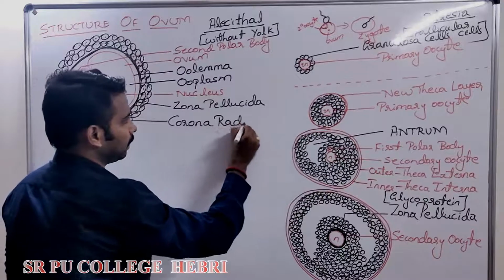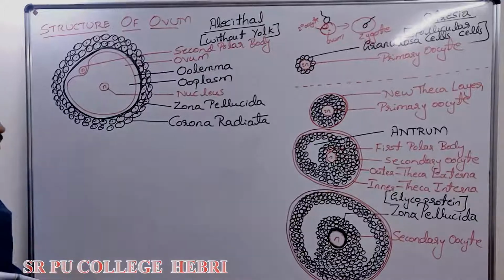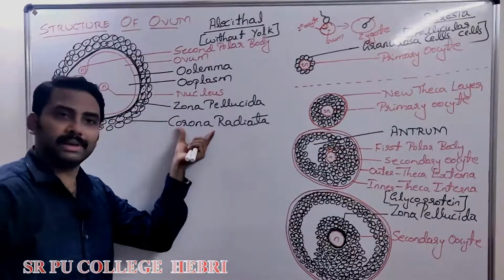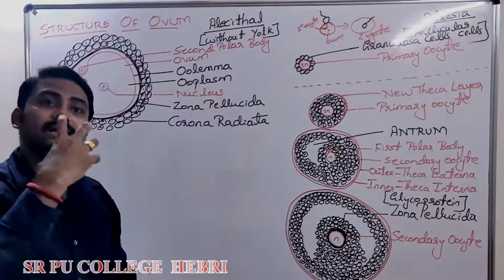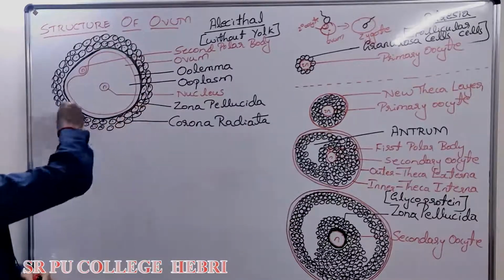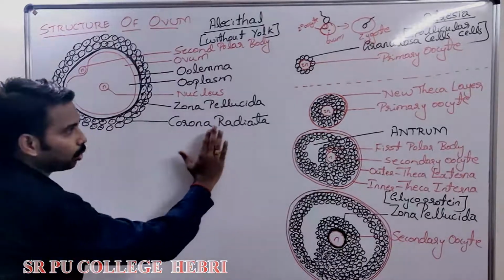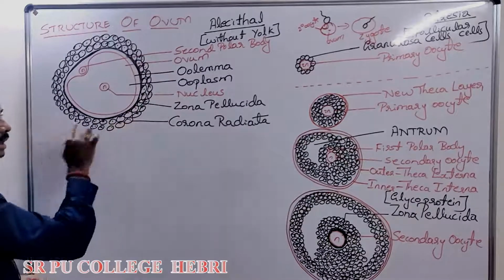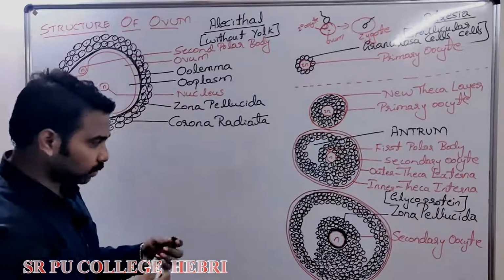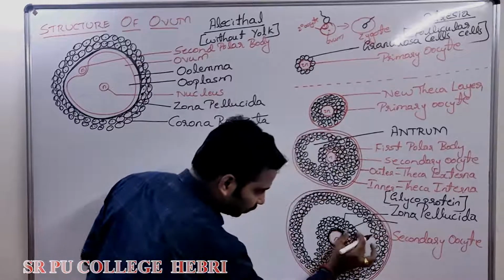Corona radiata. Not that corona which made you sit there and see me virtually through electronic gadgets. Corona means what? The meaning of corona in biology, I might have told you already in my previous session. It is a crown-like structure, a cap-like structure around it, that is called corona. So here, what is corona radiata? The granulosa cells which are covering or in contact with the zona pellucida are called corona radiata. Can I call these granulosa as corona radiata?